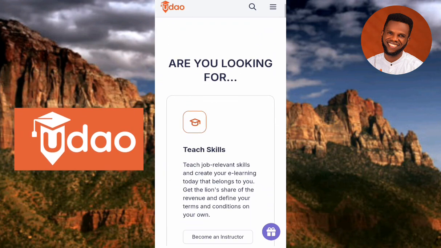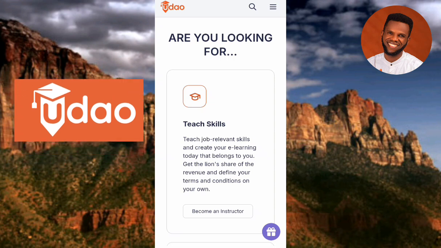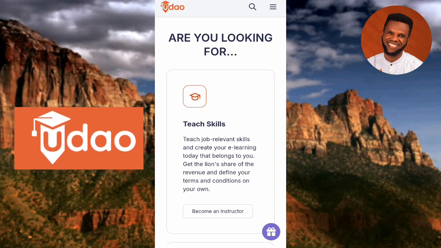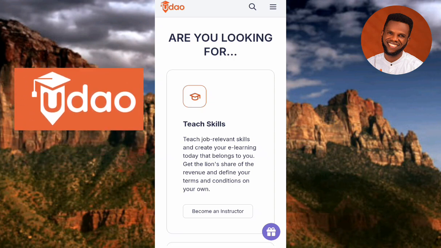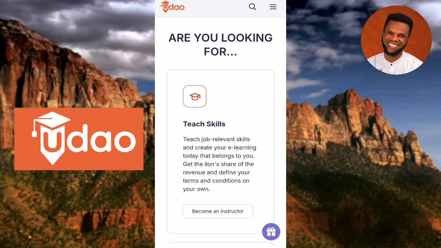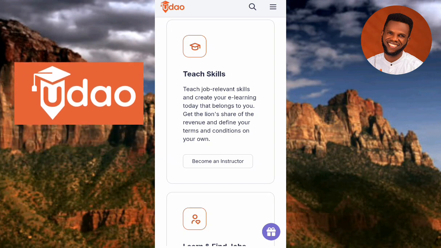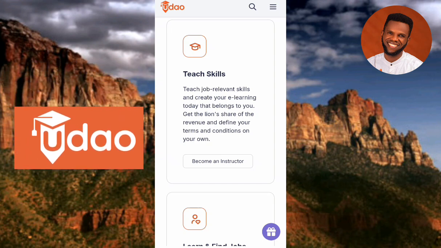On UDAO, you can teach skills like creating your own courses and selling them. You can see what's written there: teach job relevant skills, and create your own e-learning today that belongs to you. Get the lion's share of the revenue and define your terms and conditions on your own. So you guys can see you can create courses like I said. I'm going to be showing you guys how you can create your own premium courses on UDAO and be able to make your own money.